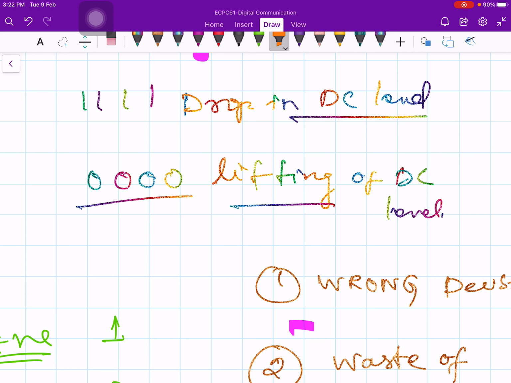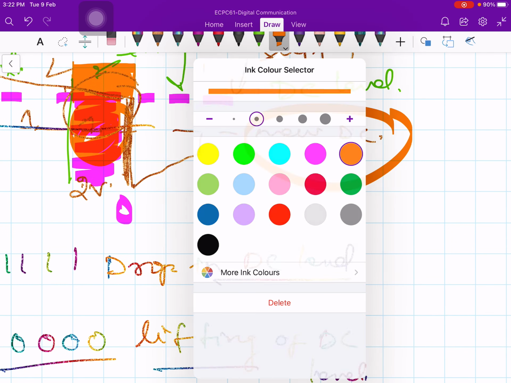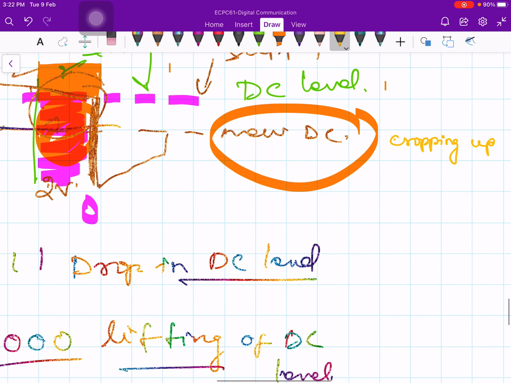Okay, so the DC level in fact is not only cropping up, it is constantly changing. The DC level is cropping up here, and also this DC level is constantly changing. The DC power is not constant in fact.